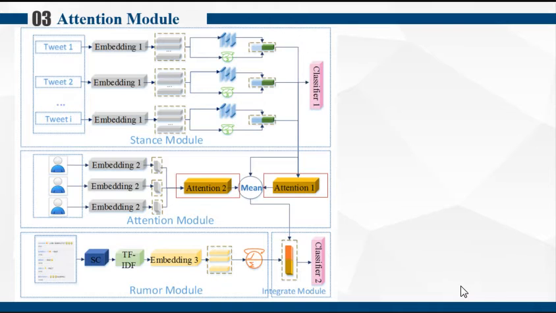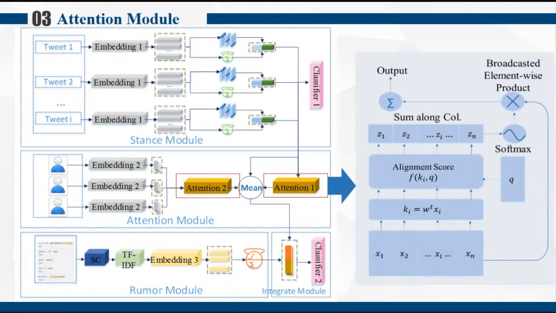The network structure of the attention mechanism used in our model is shown in the picture on the right side. The ith input of the content attention mechanism is the stance vector of the ith tweet, and the ith input of the user attention mechanism is the vector of the ith user. For each attention mechanism, we calculate the element-wise multiplication of the attention scores and the inputs. Then, we sum up all the vectors along the column and get two vectors from the two attention mechanisms. Finally, we calculate the mean value of the two vectors, and the representation of the event-level stance is obtained.